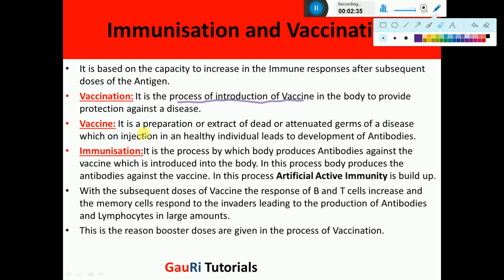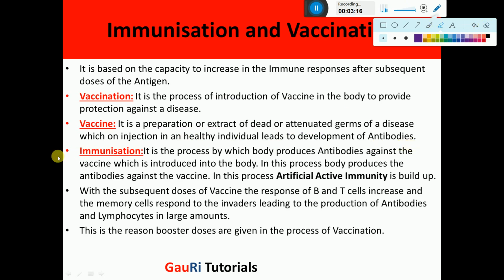Now what is a vaccine? A vaccine is a preparation or extract from the dead germs of the disease. Like if we are going to talk about polio virus, then the virus is introduced in such a form that it is not able to cause the disease, but it triggers the immune response to produce antibodies for the same. So either the germs are dead or they are attenuated. Attenuated means they are weakened. They are in such a medium that they are not able to cause the disease. But when these are introduced in healthy individuals, that leads to development of the antibodies.